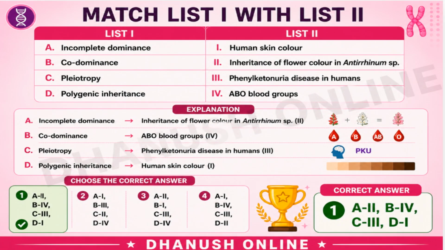Match list 1 with list 2. Incomplete dominance is seen in flower color in Antirrhinum. Codominance is in ABO blood groups. Pleiotropy relates to phenylketonuria. Polygenic inheritance is human skin color. The correct answer is A2, B4, C3, D1.